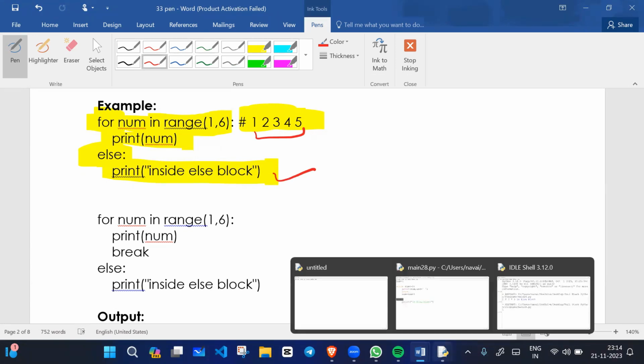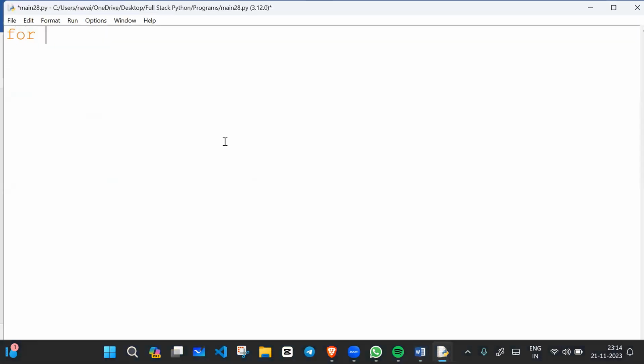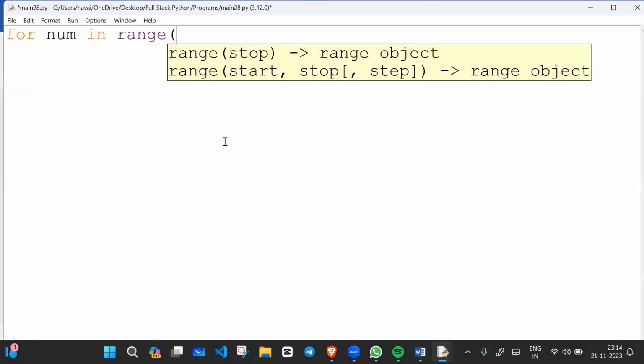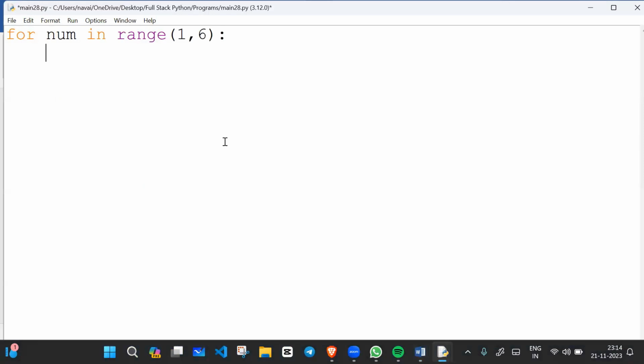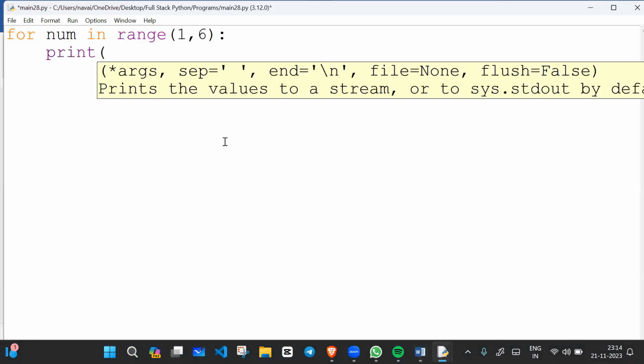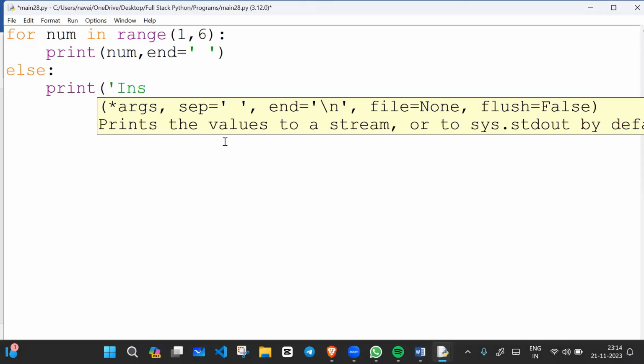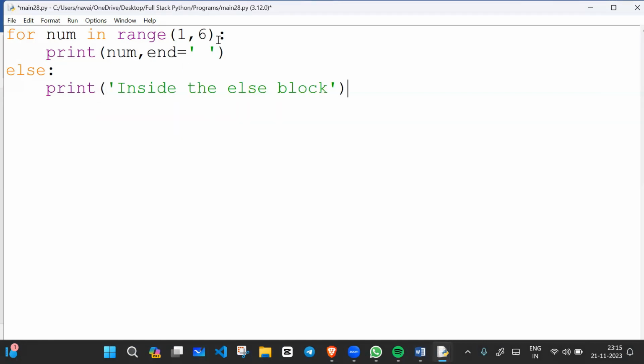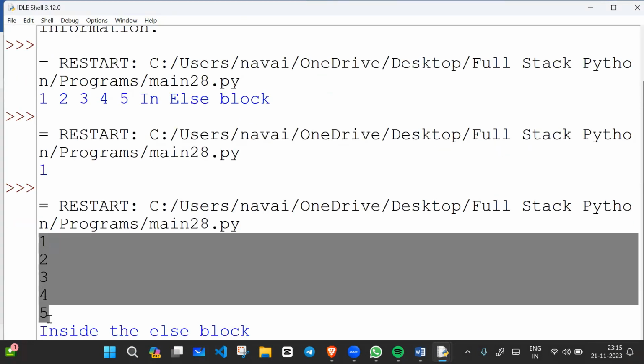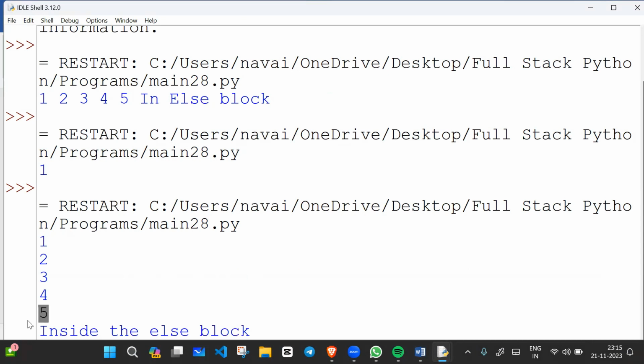So let me write this statement as well. In this program we have for number in range 1 to 6. All right, and I will write print number, with end equal to a space, and I'll write else inside the else block, like this. If you don't give end, then by default the line will change. So it will execute 1 to 5, then the else block will execute when the value would be 6, meaning the condition is false.